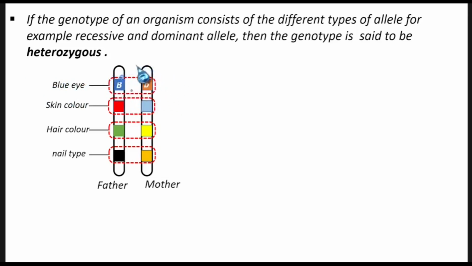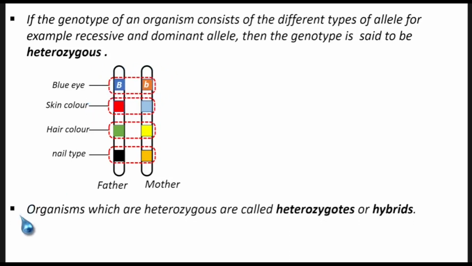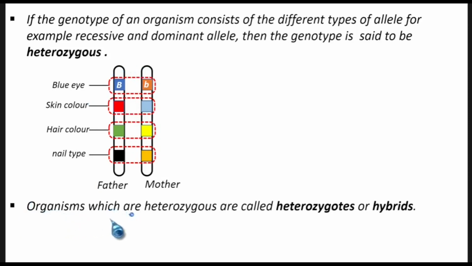And such a genotype in which an organism consists of different types of alleles is said to be heterozygous. That's what you should know. It is said to be heterozygous. All right. Then we are saying organisms which are heterozygous are called heterozygotes or hybrids.